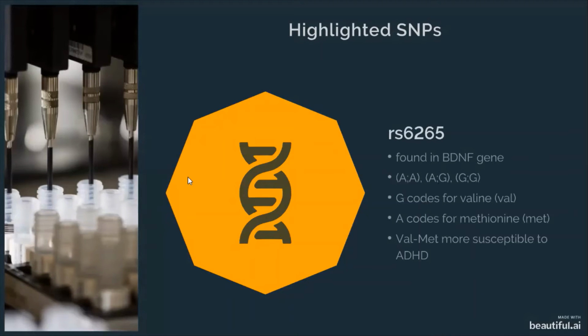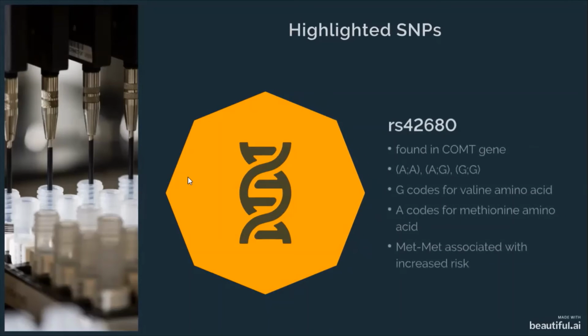In studies published on the effects of the altered BDNF gene, it's been shown that youths and adults with the VAL-MET or heterozygous AG genotype were more susceptible to ADHD-related symptoms. The homozygous AA genotype was linked to a variety of other diseases such as Alzheimer's, while the GG genotype did not affect the gene. In the BDNF gene, the G allele is substituted by the A allele in codon 66 of the BDNF protein, creating the AG genotype that reduces the secretion of BDNF and effectively increases inattentive and hyperactivity symptoms, which are both components of ADHD.